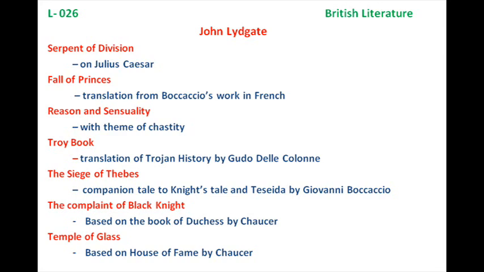One last point we have is: Troy Book is patronized by whom? Patronized means when someone in authority provides financial help or support for writing some work.